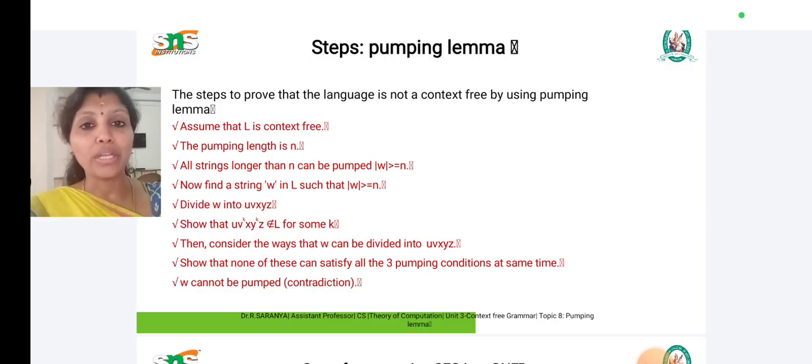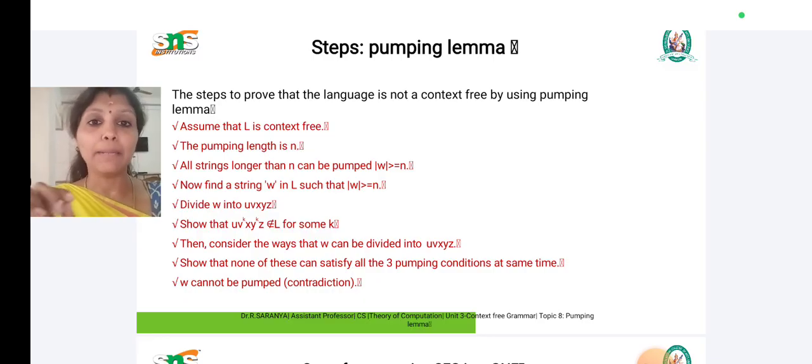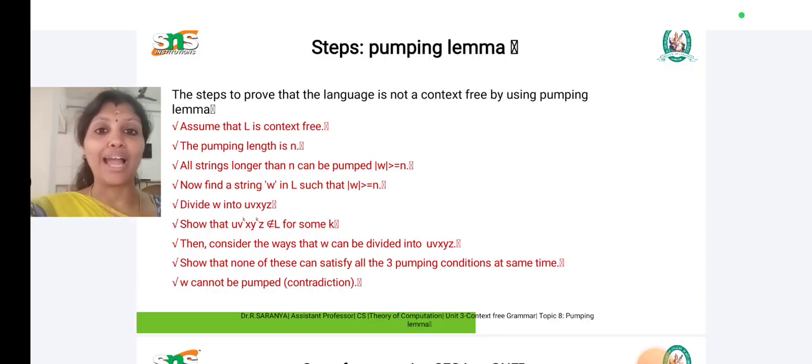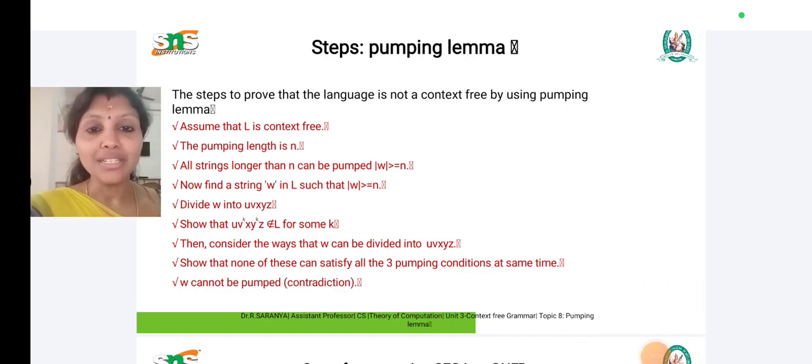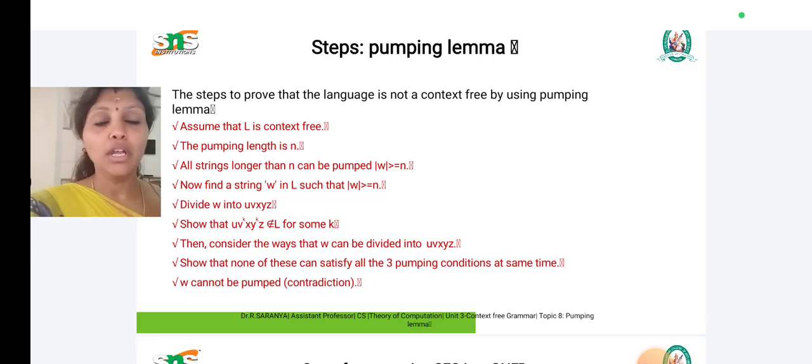For regular languages and recursively enumerable languages also, we analyze and implement the pumping lemma concepts. These are mainly implemented in order to check whether the given language is regular or not. It's one of the important concepts in the theory of computation. We have to show and prove whether the given language is context-free or not, regular or not.